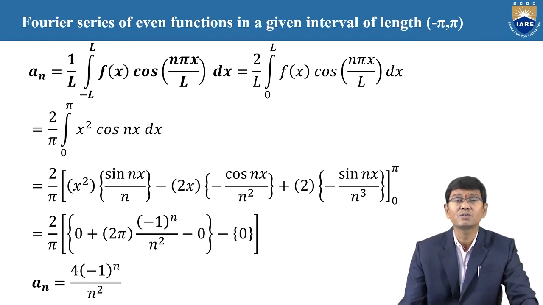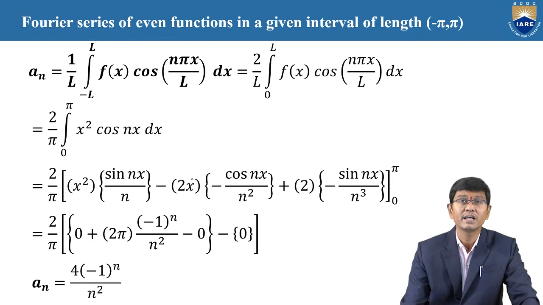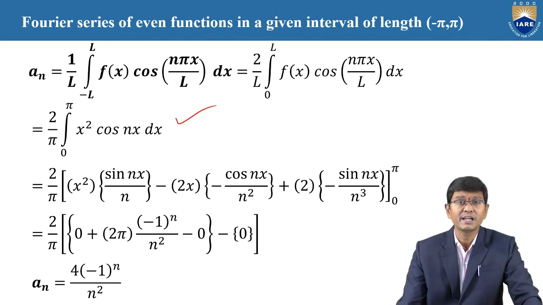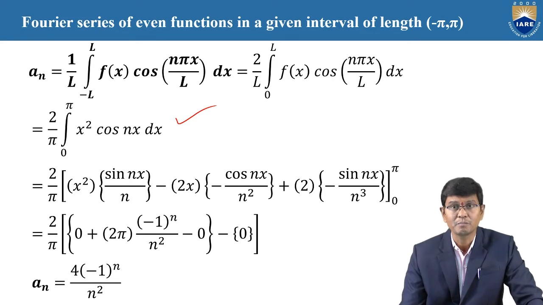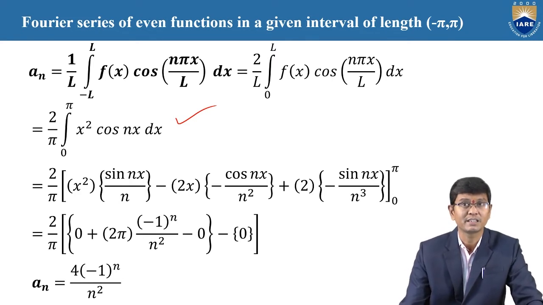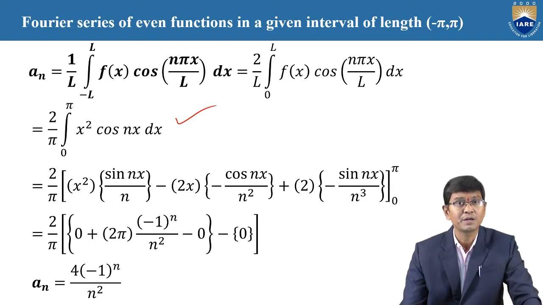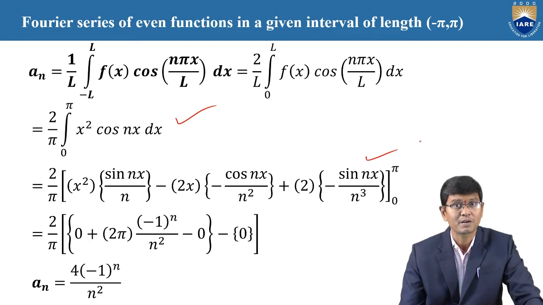By using L equal to pi and f of x equal to x square, here the value is a_n equal to 2 by pi, integration from 0 to pi of x square cos n x dx. Once again, by using integration by parts, it is 2 by pi times [x square into sin n x by n minus 2x into minus cos n x by n square plus 2 into minus sin n x by n cube], by using the Lagrange's formula or Leibniz formula.